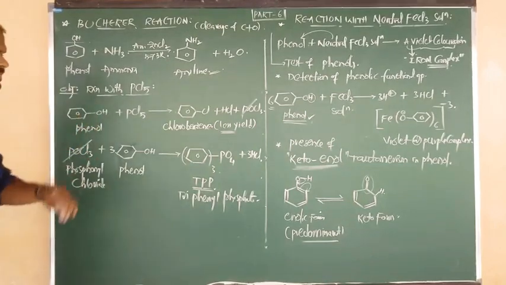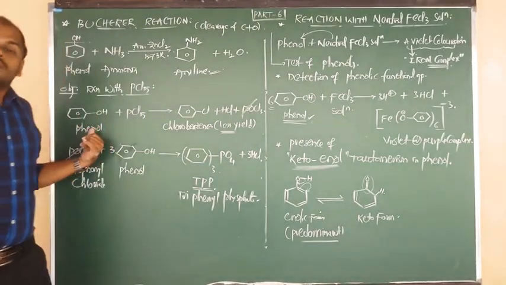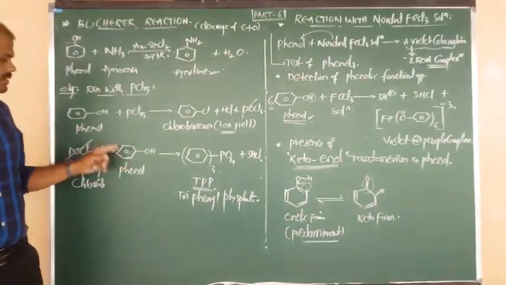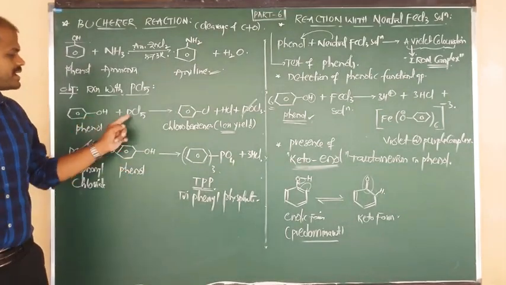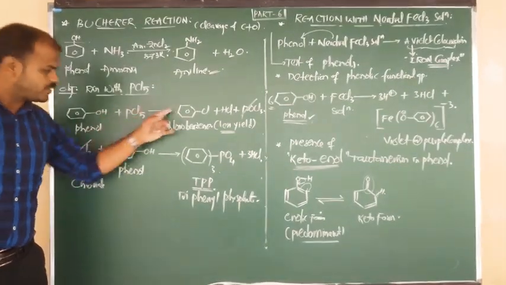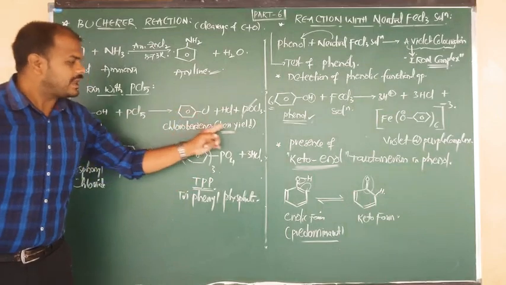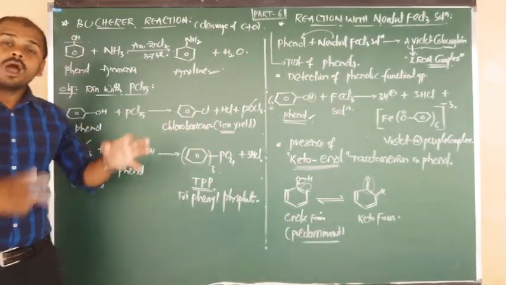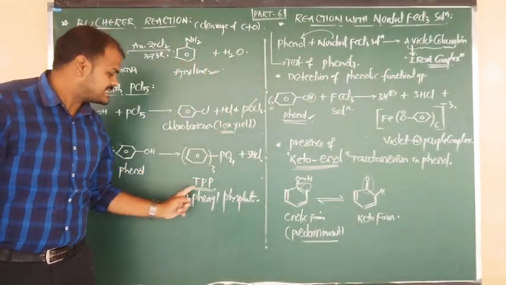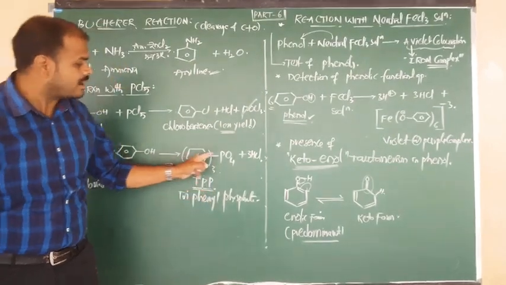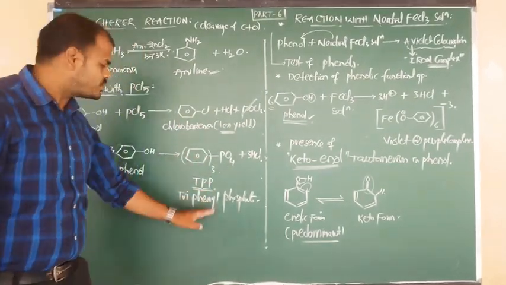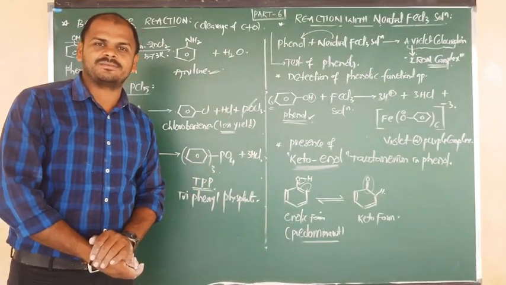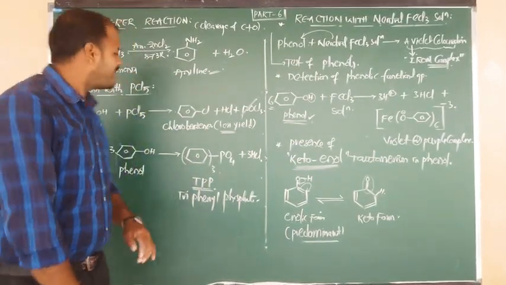So listen once more perfectly. Phenol, how many moles? 4 moles. 4 moles of phenol on reaction with PCl5 gives mainly 2 products. One is the low-yield product chlorobenzene, and one more is the high-yield product, which is nothing but TPP, triphenyl phosphate. It is used as a fertilizer. I hope you understand. Right?